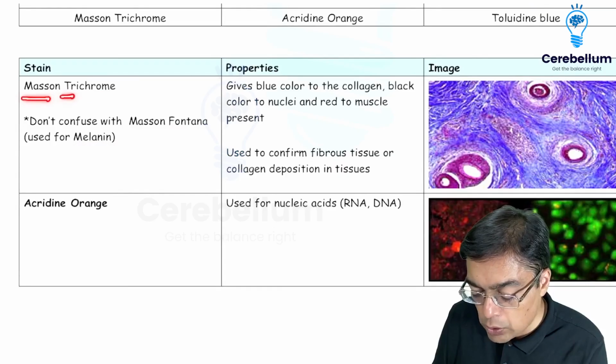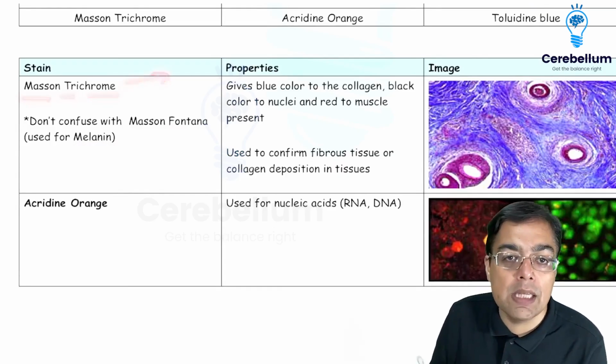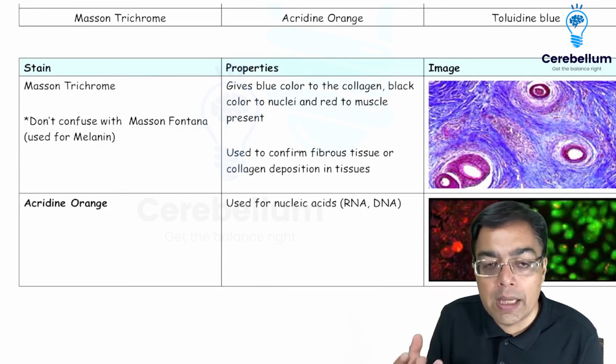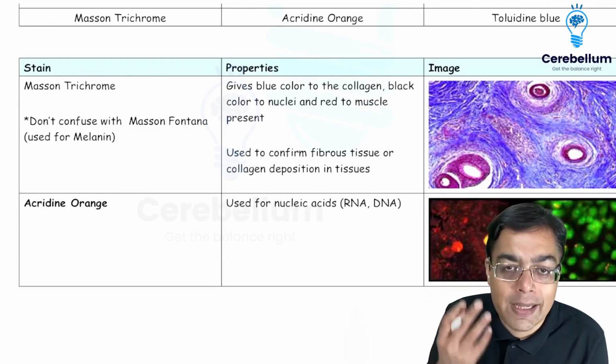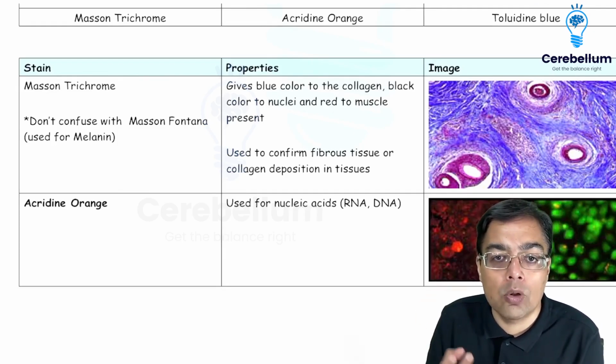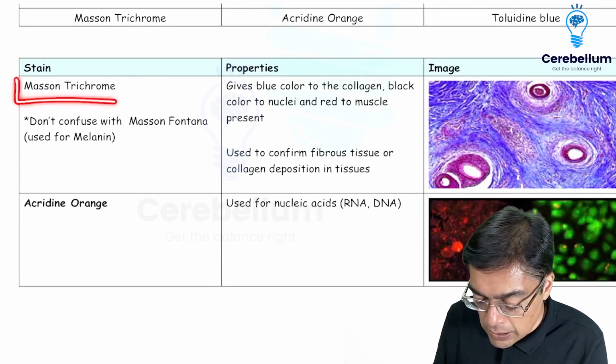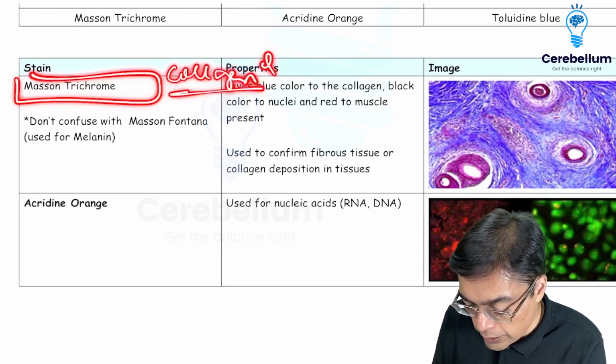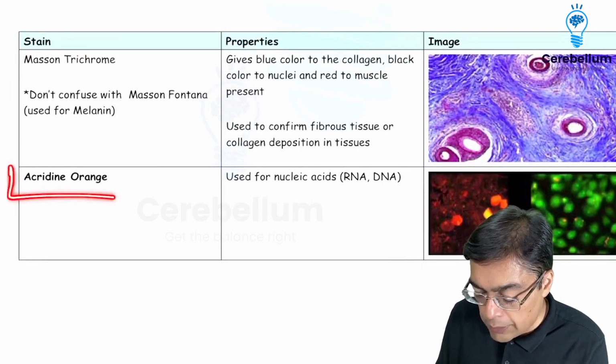Masson's trichrome. Chrome means color, tri means 3. So it is going to be giving different kinds of colors to collagen, to the nuclei, and to the muscle where it is present. So why is it being used? It is primarily useful for detection of fibrous tissue, or for that matter collagenous tissue. Over here, Masson's trichrome stain. Remember the keyword over here, collagen. Most important.